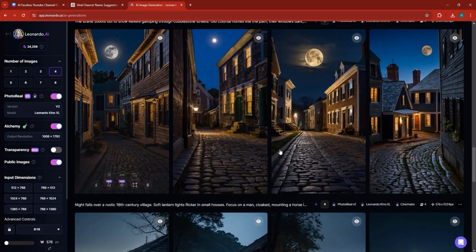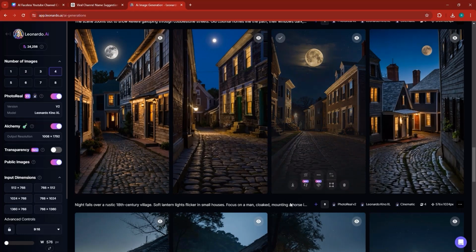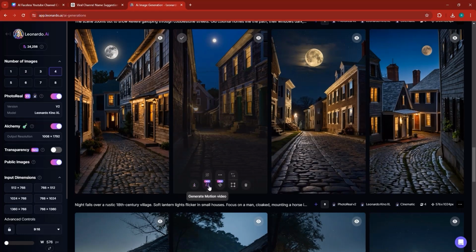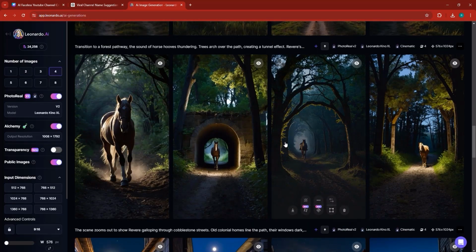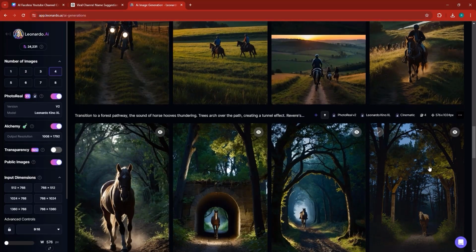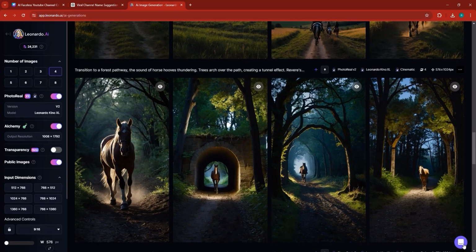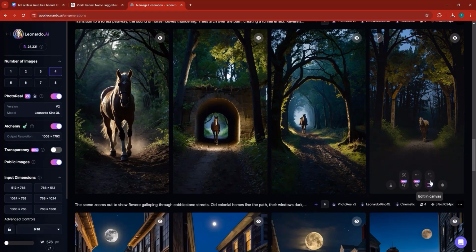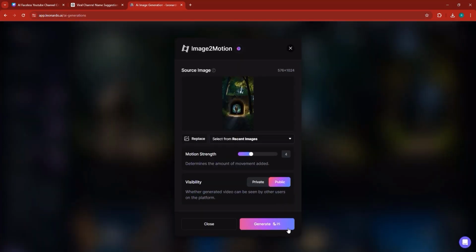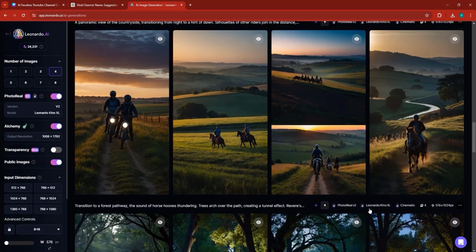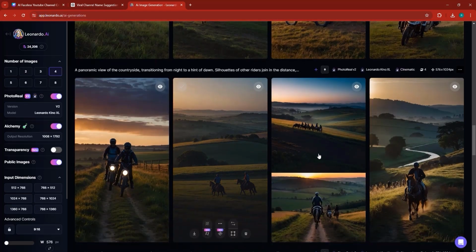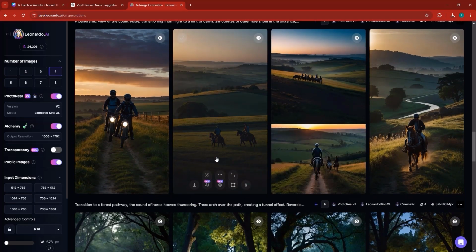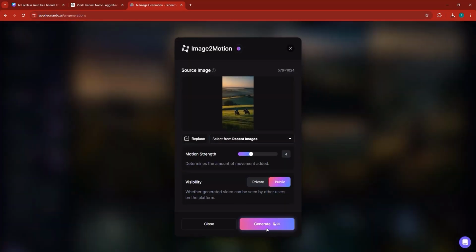Now here we have these other images as well, which I can transform into a motion. So I can take this, generate motion as well, by clicking generate. And now this is another scene here where we have this particular horse. So I'm going to take one of them, right? So potentially I'll take this one right here. I'll turn this into a motion. And then I'll go up. And then we have these other scenes as well, where we have 2 people riding a horse. I'm going to take this one right here, generate motion, generate.